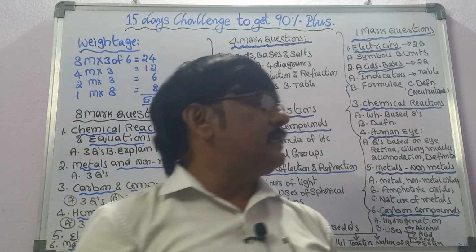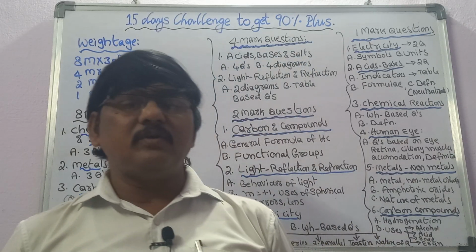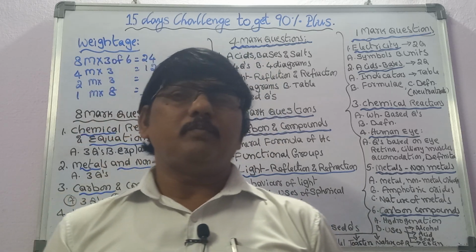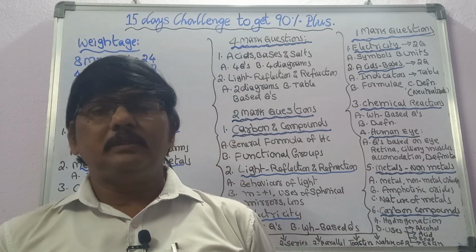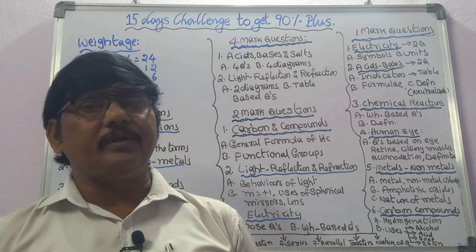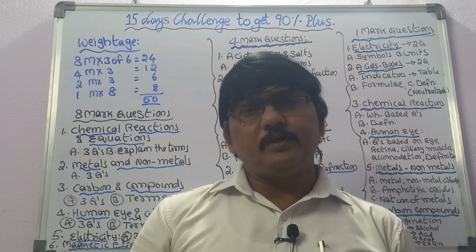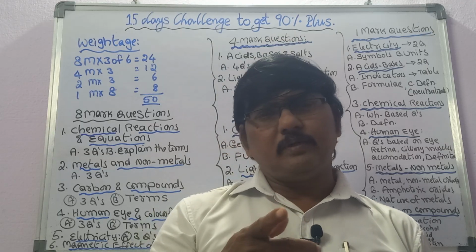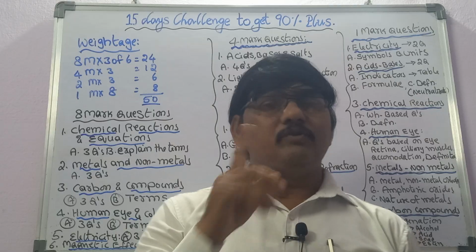Anything else? Defects of the eye. Sometimes a question will be asked: what is meant by presbyopia? What is a cataract? All these questions will be asked. Definitions: dispersion, scattering of light, atmospheric refraction, and again the most important one, the Tyndall effect. These will be asked.